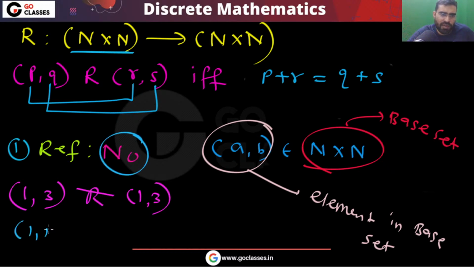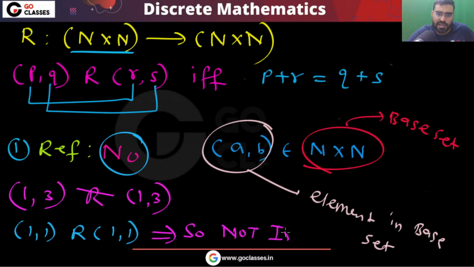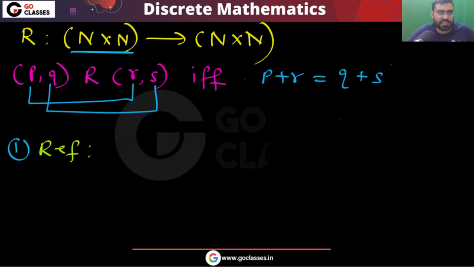What about 1 comma 1 related to 1 comma 1? This is true, right? So this is not irreflexive. So this is not reflexive and this is not irreflexive. This relation is neither reflexive nor irreflexive. This is the first thing: reflexive and irreflexive are both false.